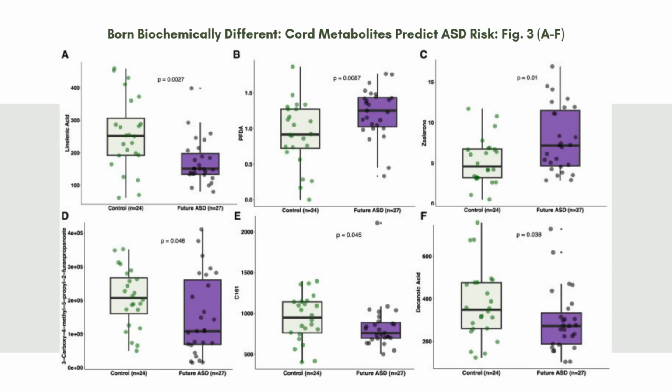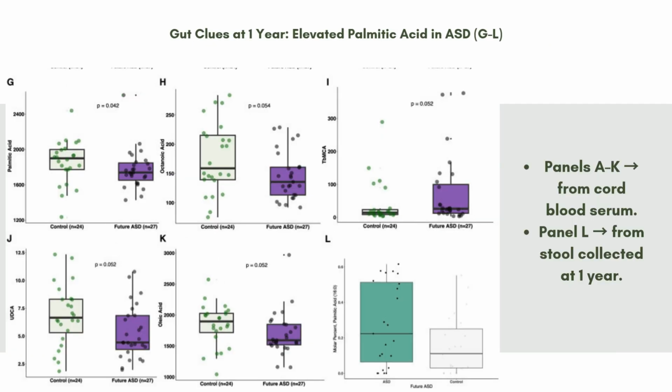These six panels point to multiple disruptions in metabolic pathways present at birth. So this includes amino acid metabolism, lipid metabolism, and microbial fermentation, all of which are known to contribute to early neurodevelopmental risk. So to continue the data from figure 3, which is an amazing figure, this slide presents panels G